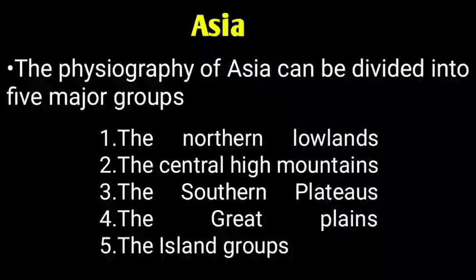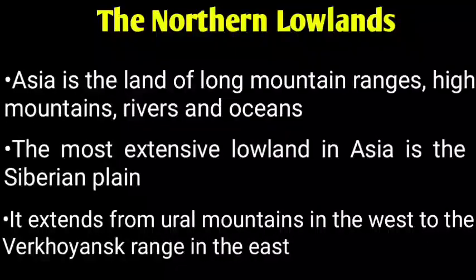So based on the rocks, oceans, weather, Asia is mainly categorized into the northern lowlands, the central high mountains, the southern plateaus, the great plains, the island groups. So these are the 5 main categories in which Asia is subdivided based on the physiographic divisions. So in that, first we are going to learn about the northern lowlands. So what is meant by lowland, children?